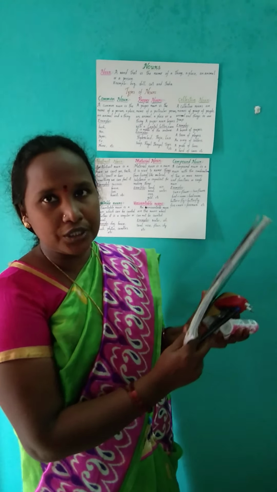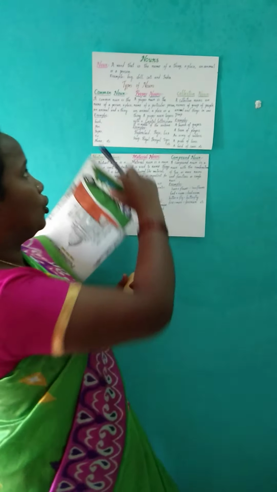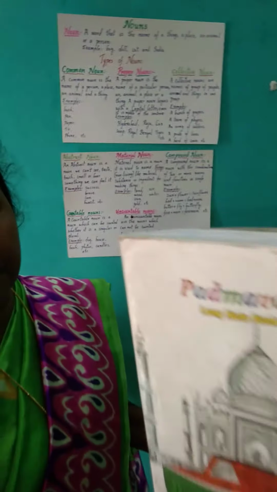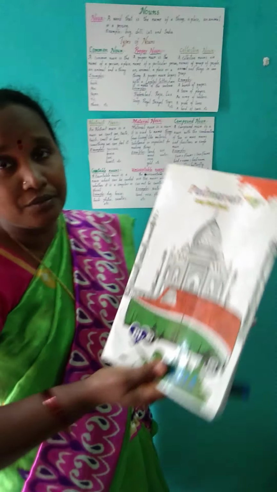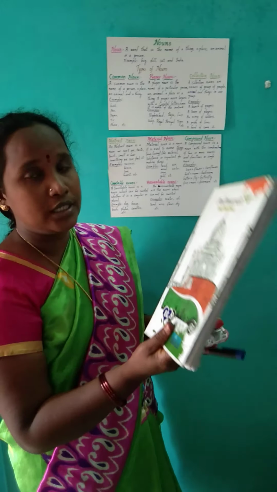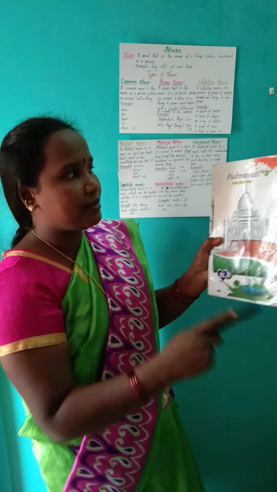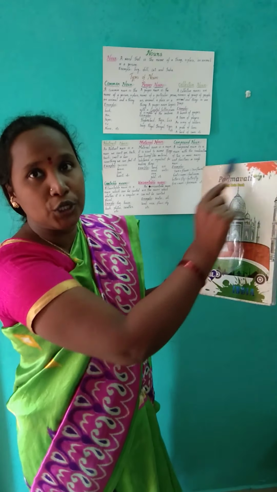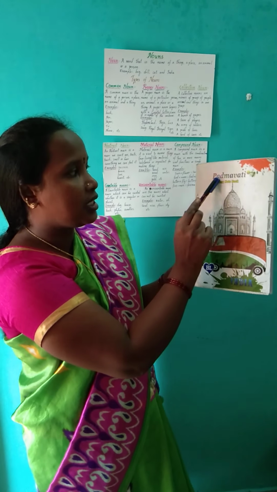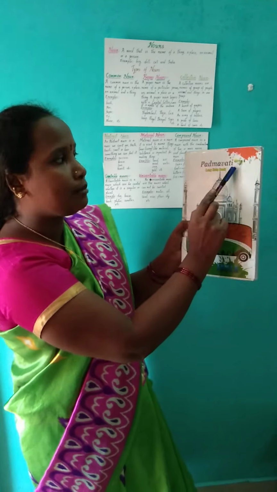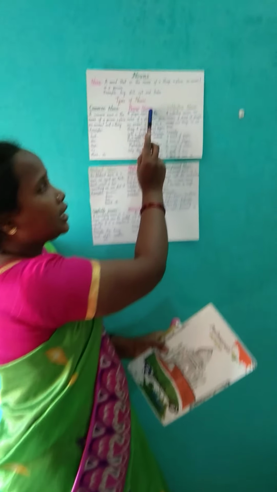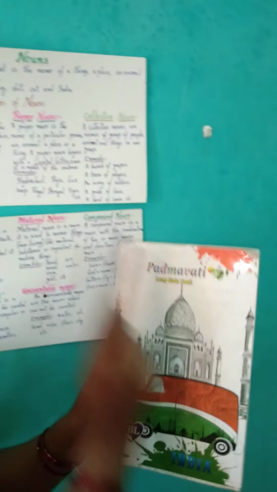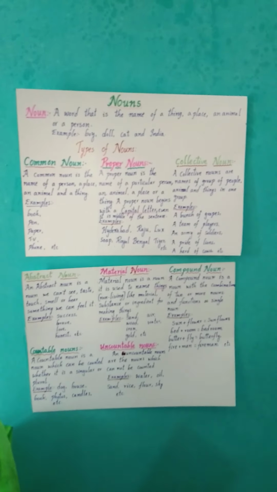Now see, what is this? This is a book. And you said it's a book. Book will come under the common noun. But how will it be a proper noun, madam? Because here this book is having some name. Padmavati notebook. This book is having some name. What is that name? Padmavati. Padmavati comes under the proper noun, and book comes under the common noun.